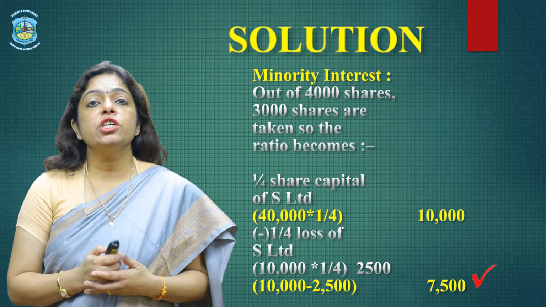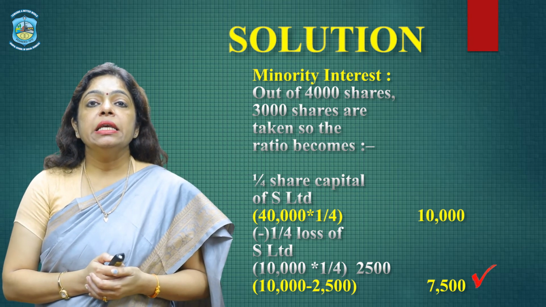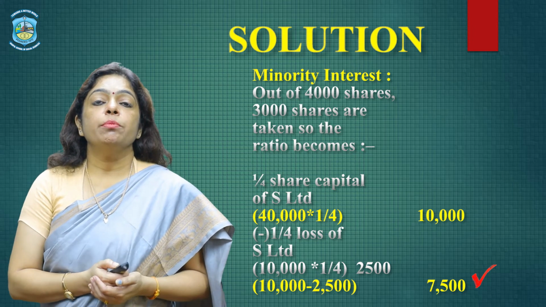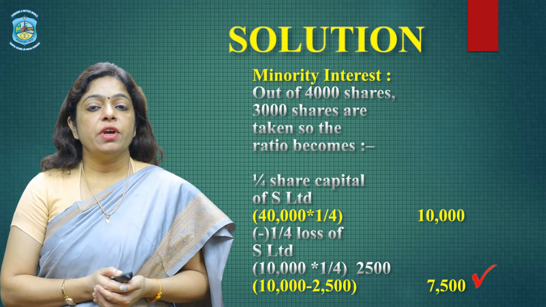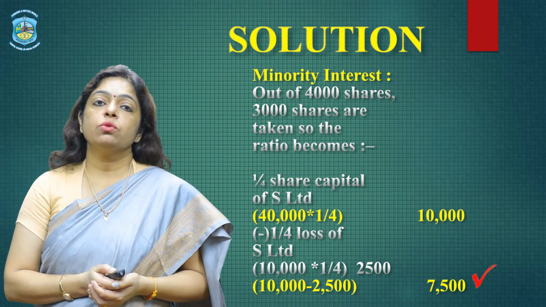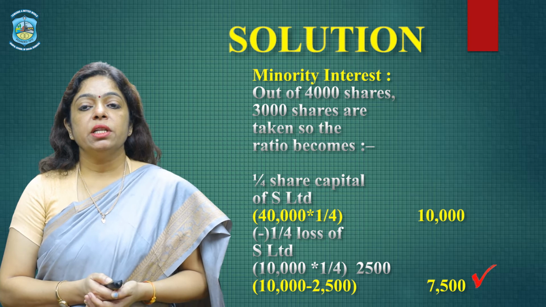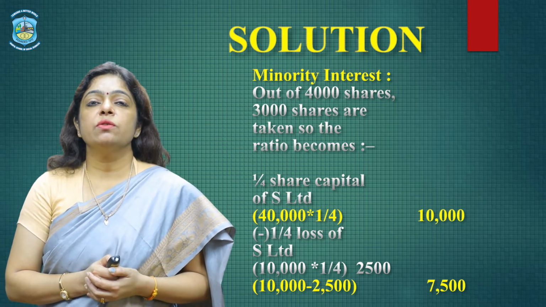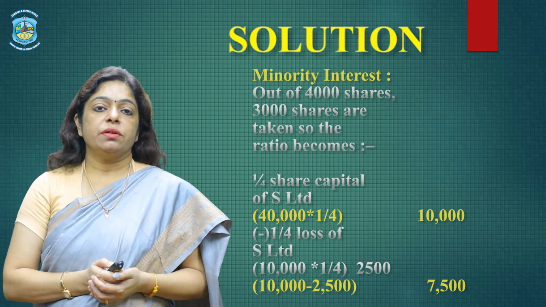What is the proportionate share for the minority shareholders? There is a loss shown in the balance sheet under the S Limited account. So we take the 1/4 share of the loss of S Limited. The loss is 10,000, and 1/4 of it is 2,500. So when we deduct 2,500 from 10,000, we have an amount of 7,500. So this 7,500 is the minority interest.